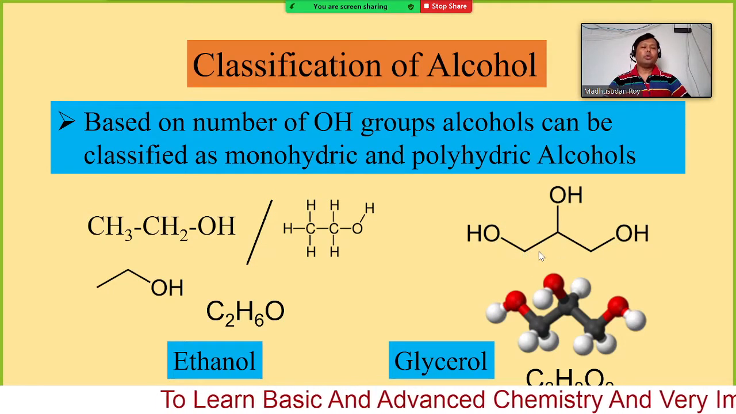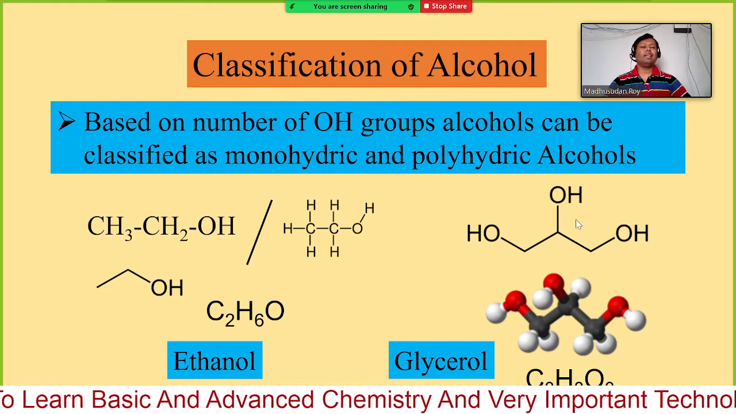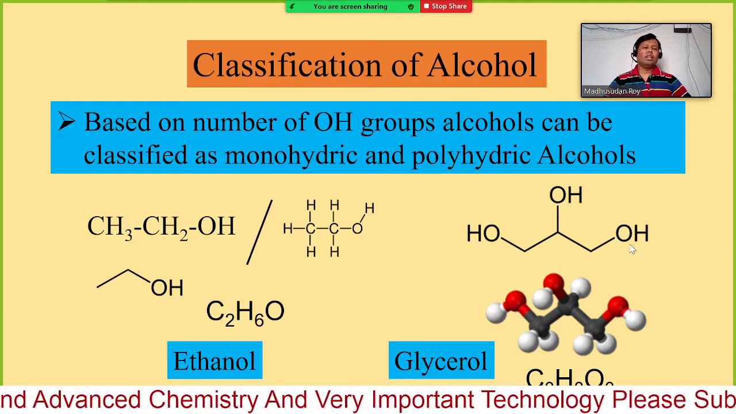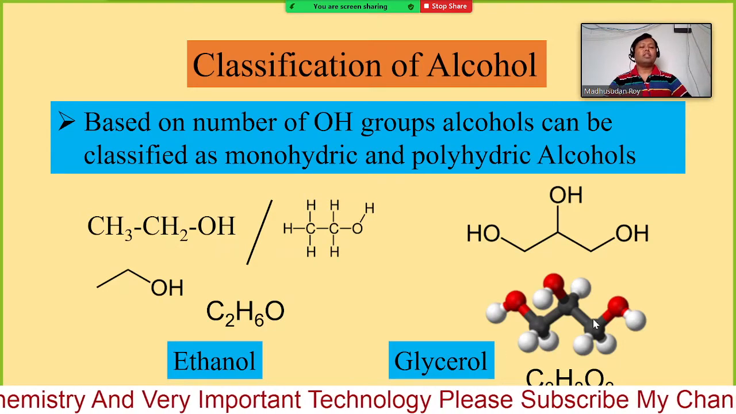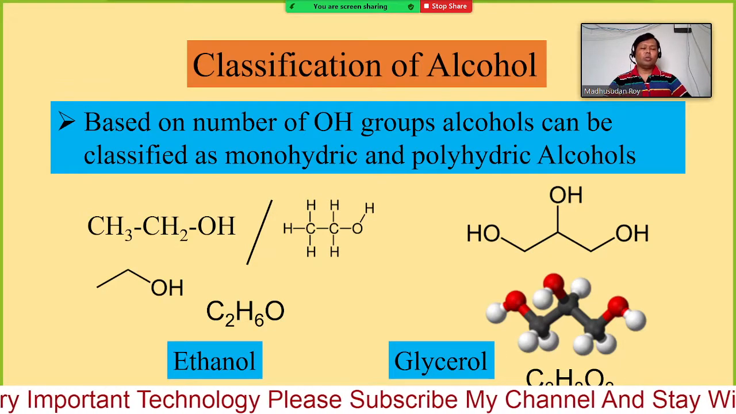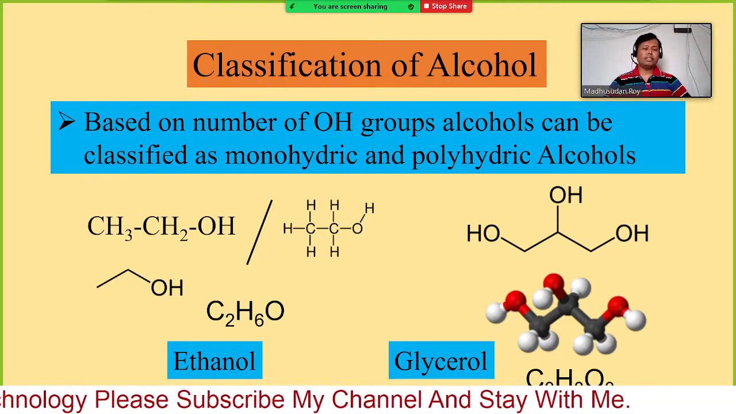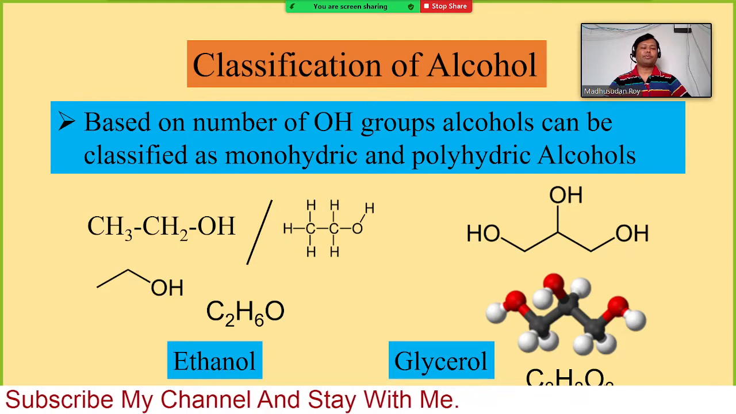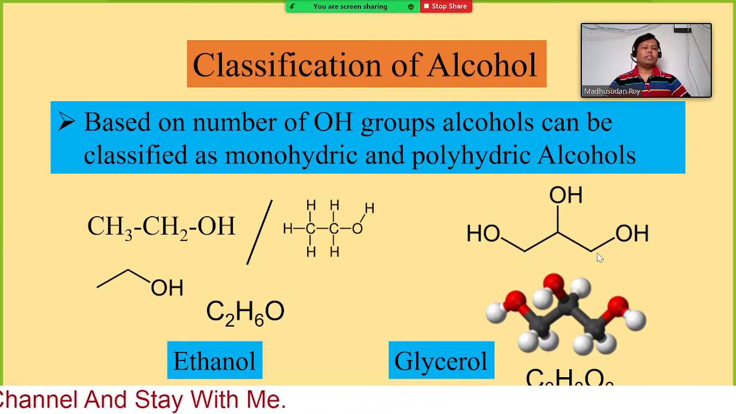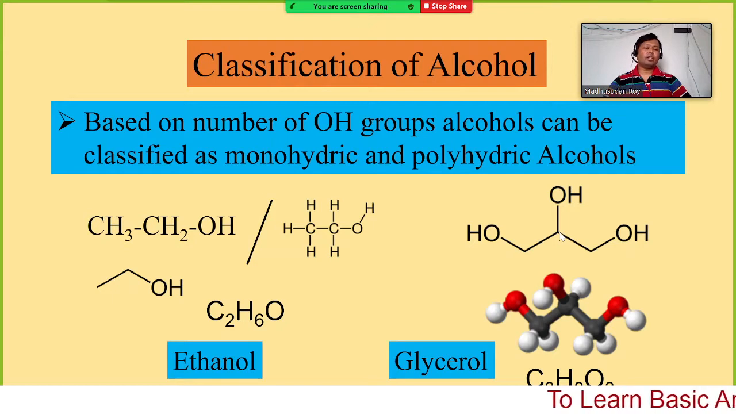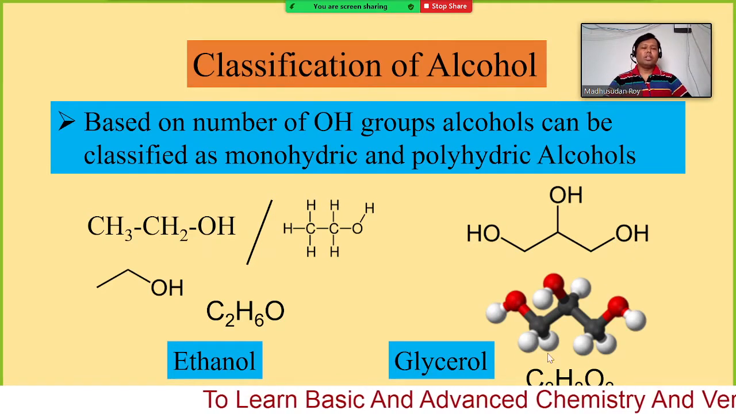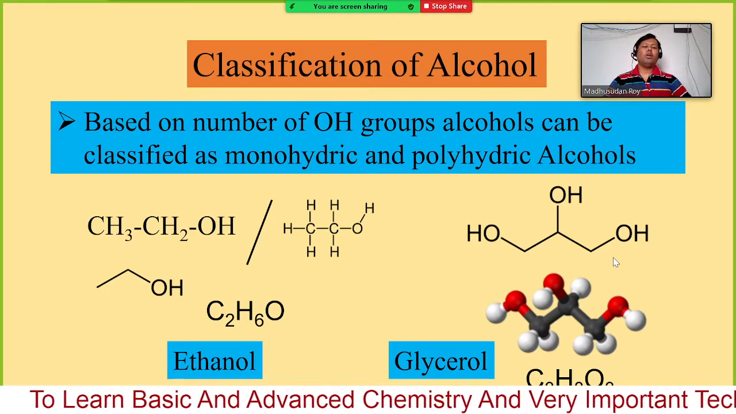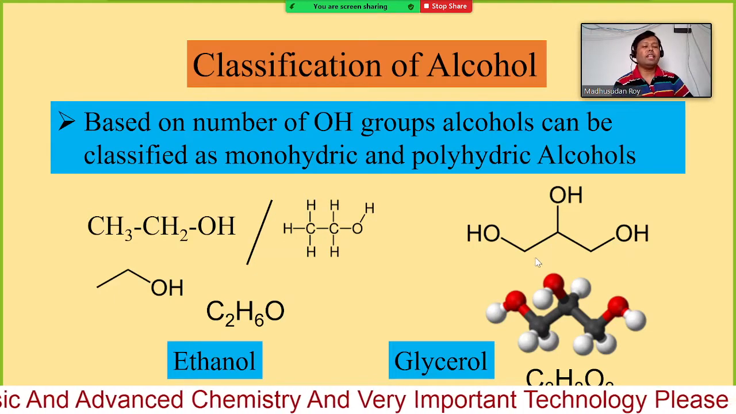Here you can see we have three hydroxyl groups attached to three carbon atoms. The formula of this alcohol is C3H8O3. That means three carbons are attached here, 1 2 3, and here we have only one hydrogen, and then the rest of them are CH2OH, CH2OH. This compound is called glycerol, or you can write the name in another form.